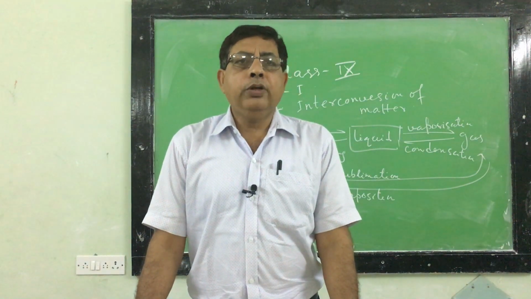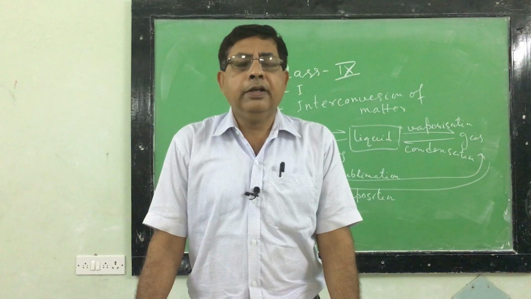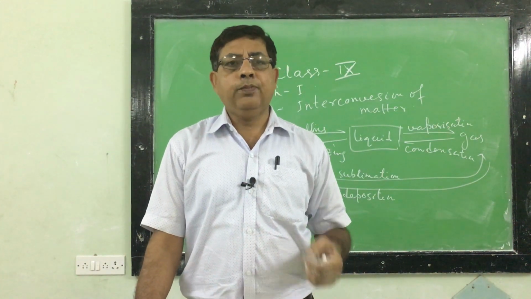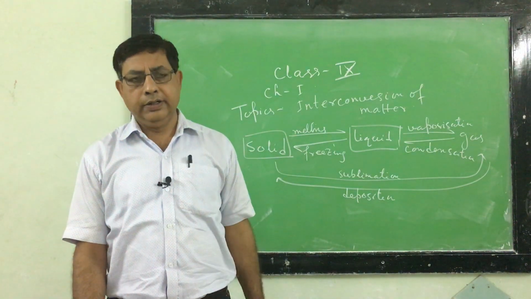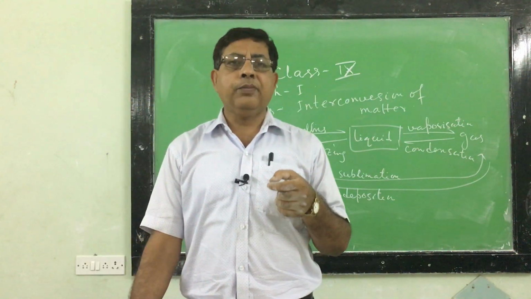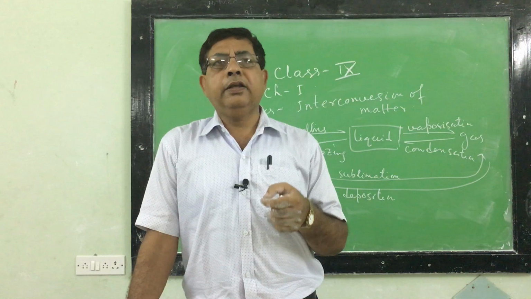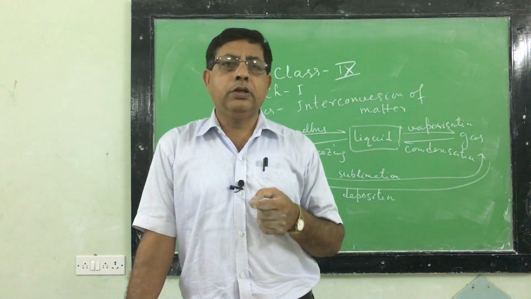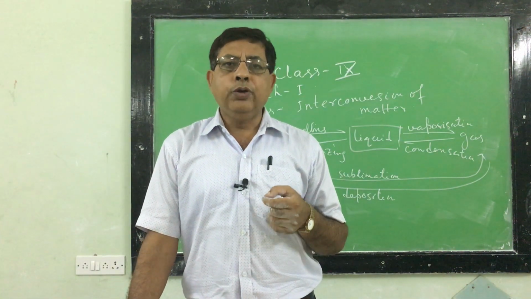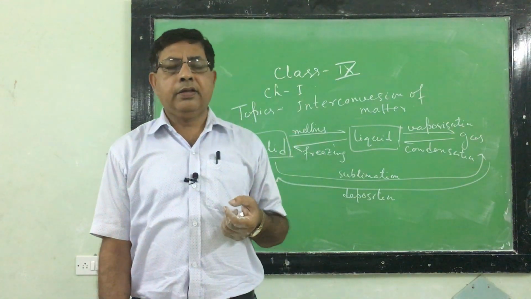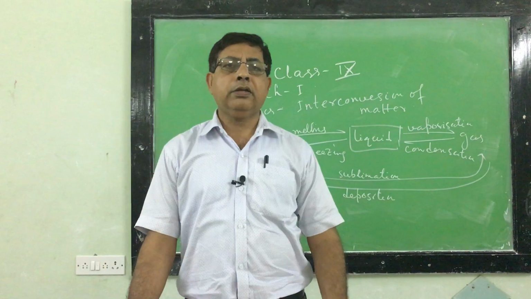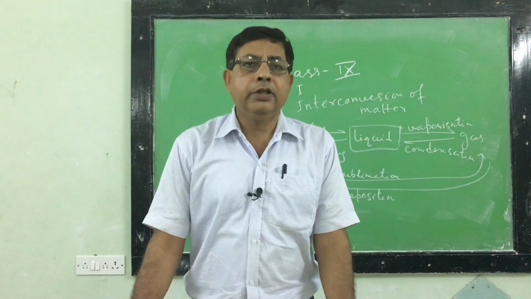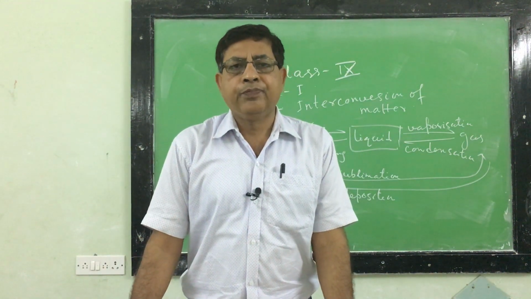Normally, if we increase the pressure, melting point will decrease, and if we add some impurities, say salt, melting point will also decrease. Say if we add some salt in ice, the melting point of ice will be below 0 degree centigrade. If we take 1 part ice and 3 parts salt, then it freezes at minus 23 degree centigrade. This is known as freezing mixture.